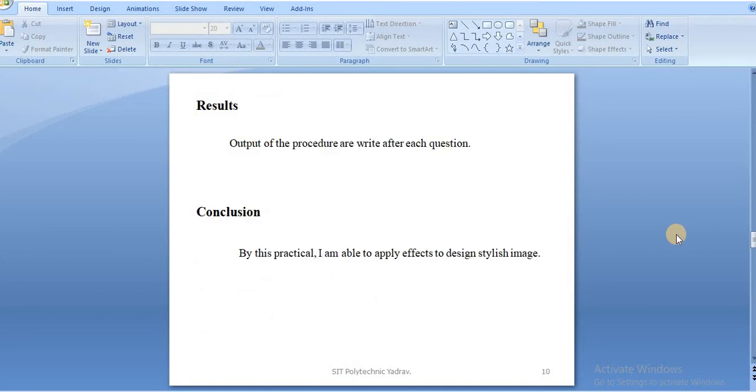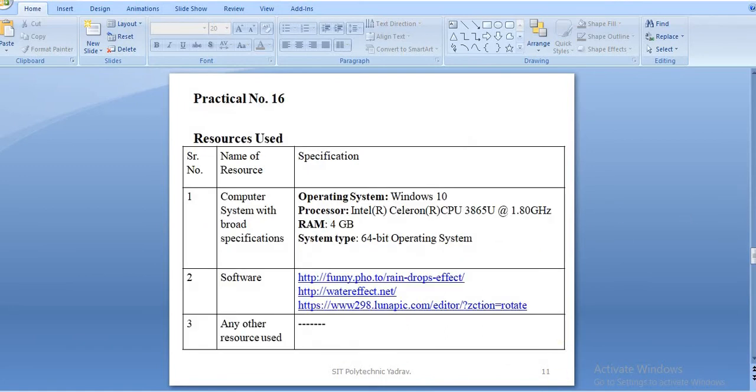After that, write the result, output of these procedures, for each question. Okay, when you draw the output in your cell, on the back side of that page you write the steps, because a printout is not possible, then you write the output in your handwriting. After that, conclusion: by this practical I am able to apply effects to design stylish images.